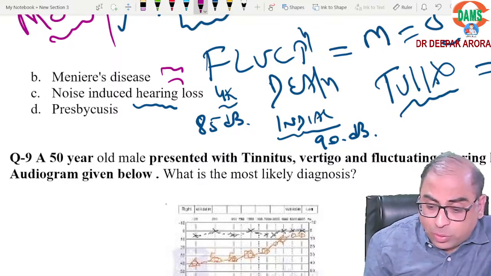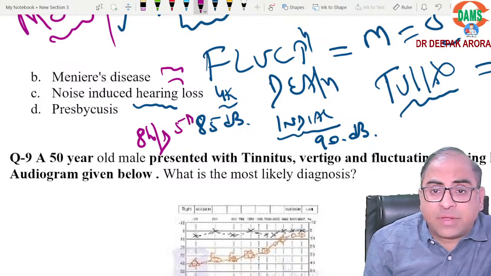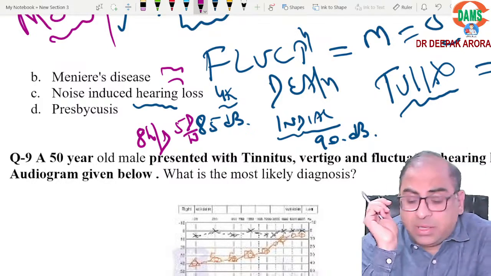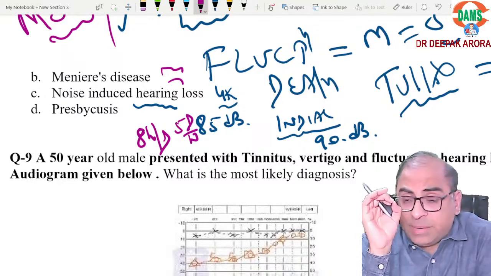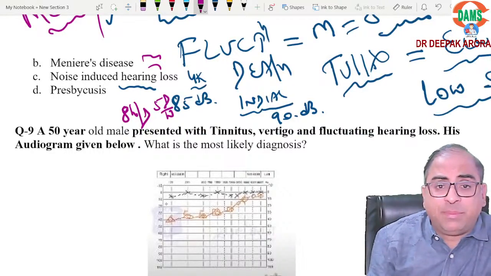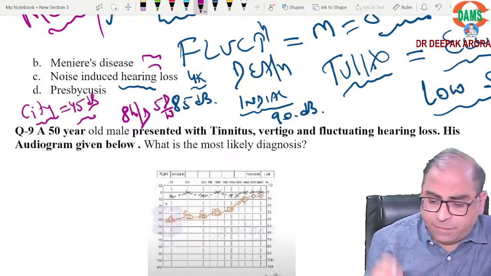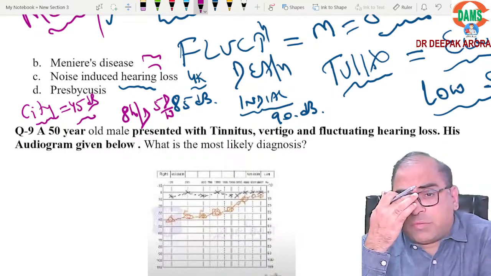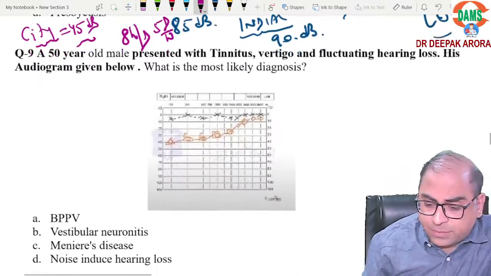They can ask you the number of hours: 8 hours in a day, 5 days in a week. These are the important points which should be on your tips. But don't make a mistake here. Your PSM people can ask you what is the maximum limit in city life. If they ask about city life, it is around 45 decibel. All these points we have discussed in the classes. Clear?